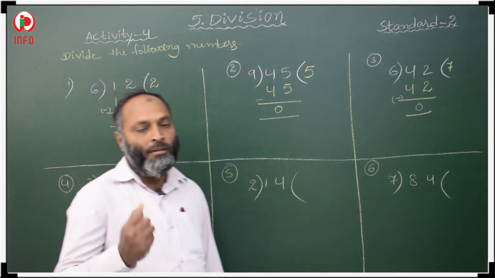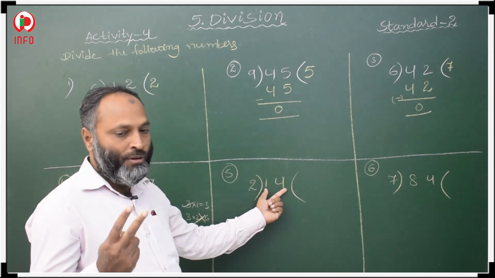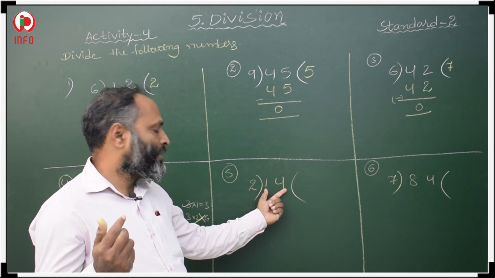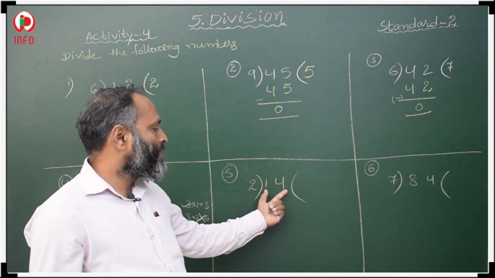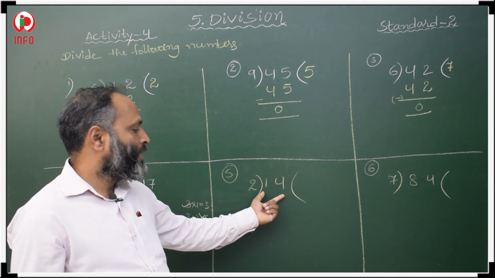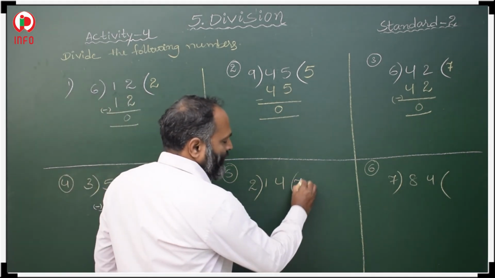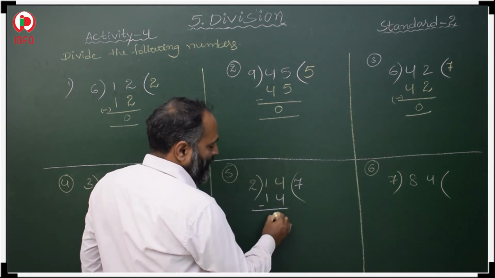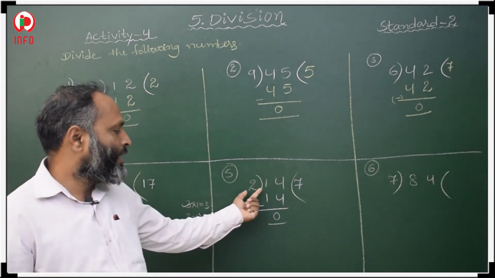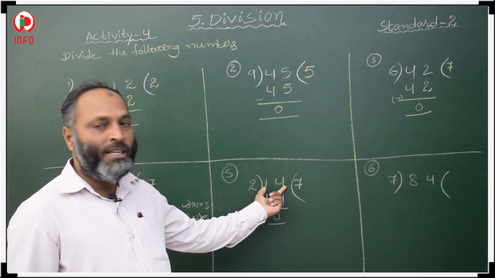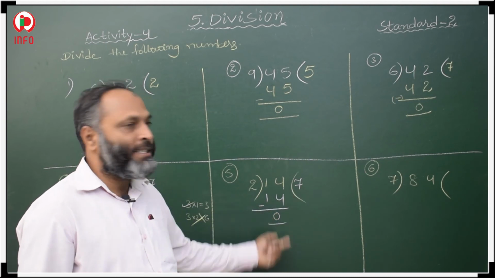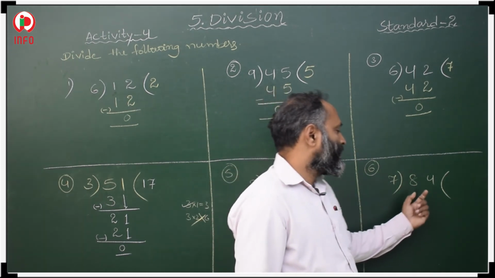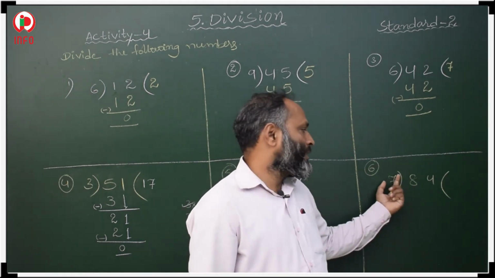In the 2 table, when will you get 14? Read the 2 table. 2 1s are 2, 2 2s are 4, 2 3s are 6, 2 4s are 8, 2 5s are 10, 2 6s are 12, 2 7s are 14. 2 7s are 14, we have to write 7 here and 14 here. Now same number minus same number, 0. This is the divisor, 14 is the dividend, 7 is the quotient and 0 is the remainder, okay.